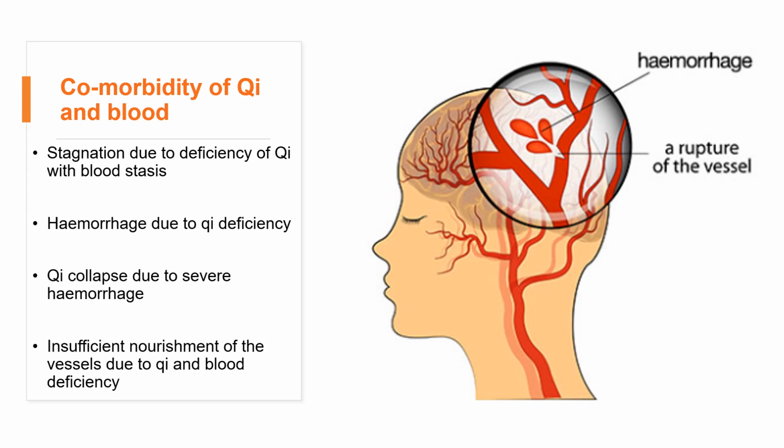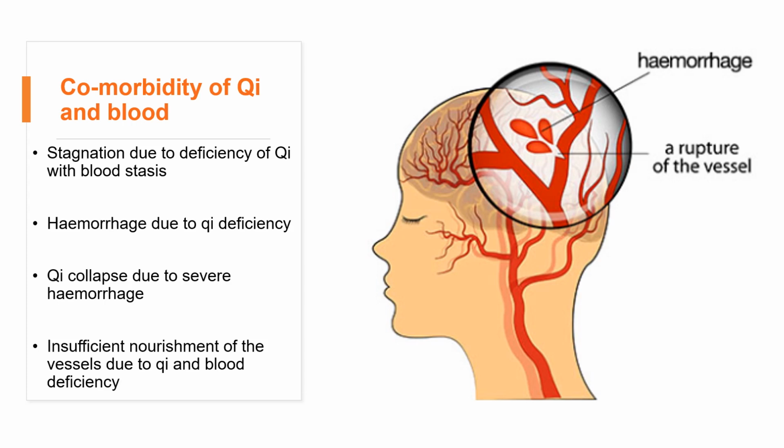Qi deficiency also can cause the hemorrhage. So this we have explained just now in the previous slides why qi deficiency will cause hemorrhage. That's because qi lost the function of confining the vessels to control the blood move within the vessel. That's also due to the qi deficiency. The hemorrhage will result in blood deficiency, also will result in blood stasis.